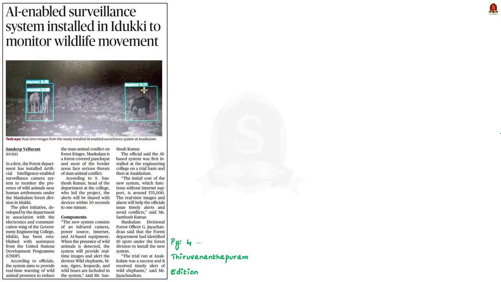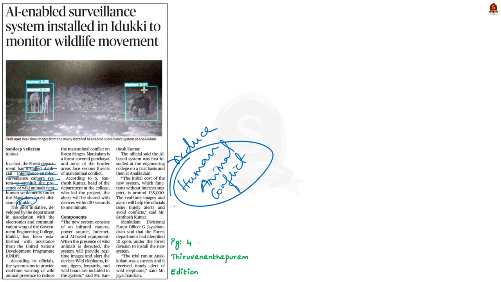See, this news article reports that the Forest Department has installed an artificial intelligence enabled surveillance camera system in Idukki. Now, this is done to monitor the presence of wild animals near human settlements, and the system aims to provide real-time warning of wild animal presence to reduce the man-animal conflict. What a wise initiative, right? This pilot initiative has been established with assistance from the United Nations Development Program, that is UNDP. So, this is about the news article given here.